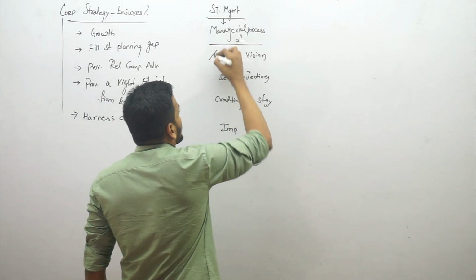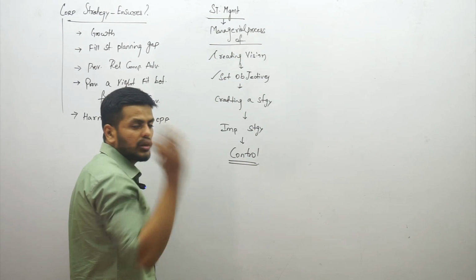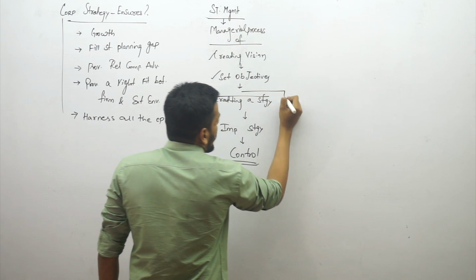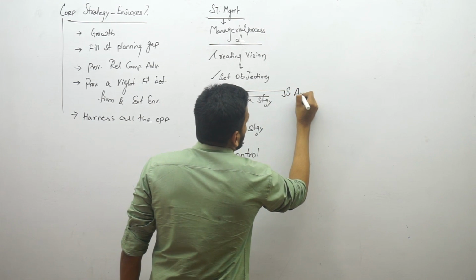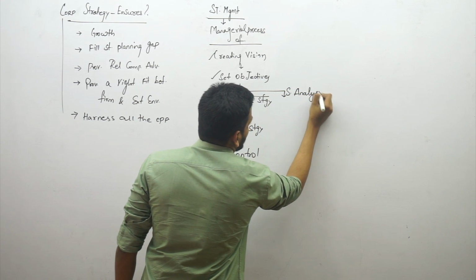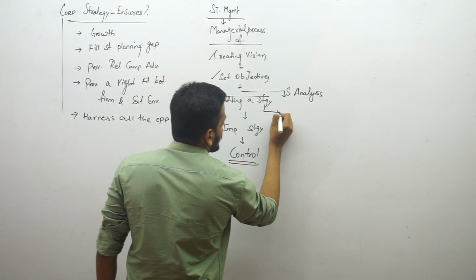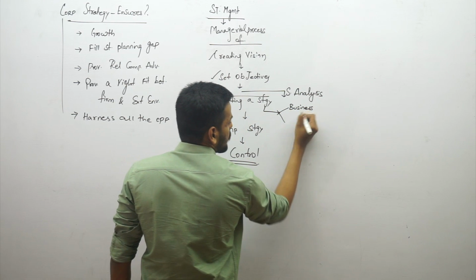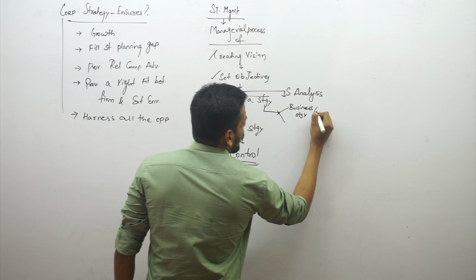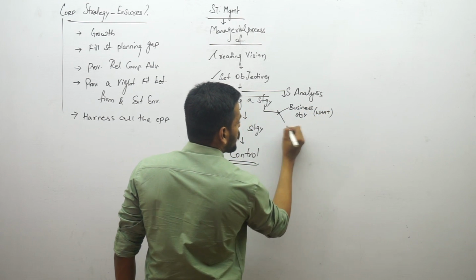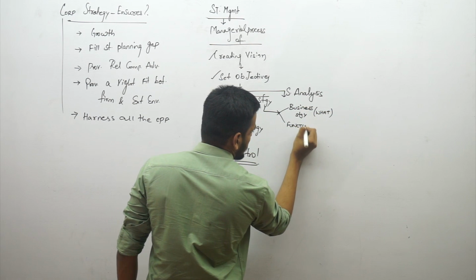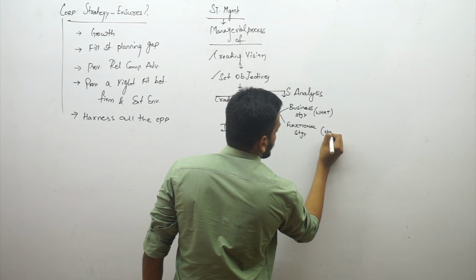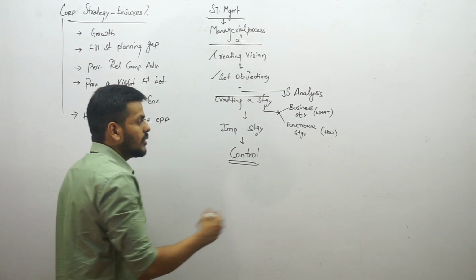Guys, vision and objectives, once you create them, that is a mind thing to do. Afterward, before crafting the strategy, a lot of analysis is required. This is called strategic analysis. Crafting a strategy will involve crafting a business strategy, which is about what business to do. Then we are also supposed to craft a functional strategy on how to do it. What to do and how to do.